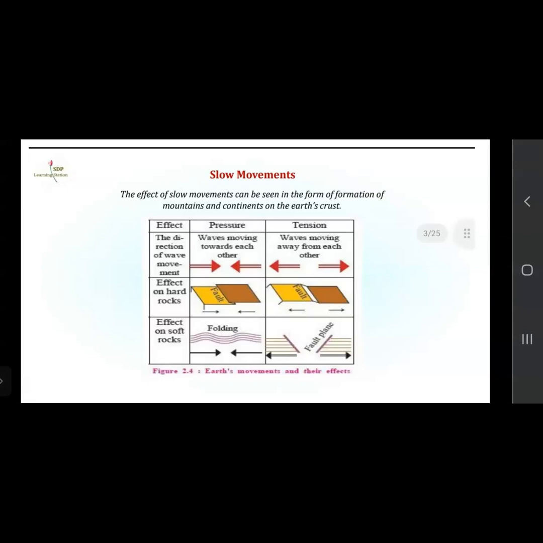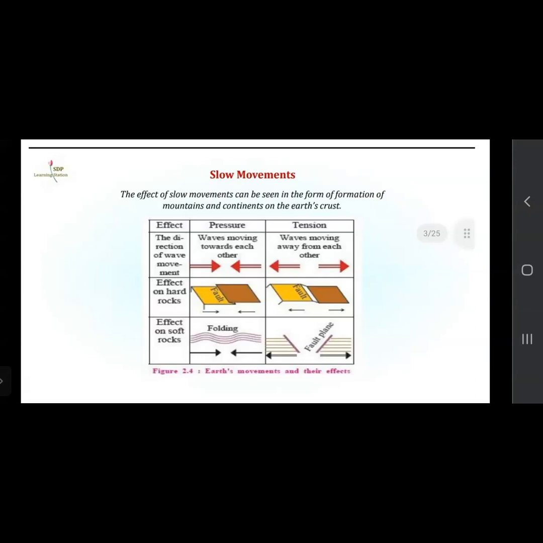Effect on hard rocks. When these slow movements are taking place, what are the effects on the hard rocks? You can see in the diagram, when the waves move towards each other, faults are created. When they move away from each other, faults are also created, but there is a slight difference. Then effects on soft rocks. If the waves move towards each other, folding takes place, and fold mountains are created.